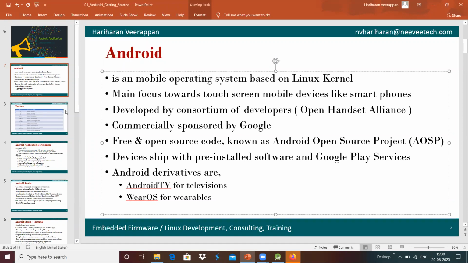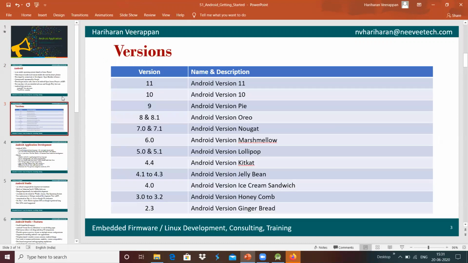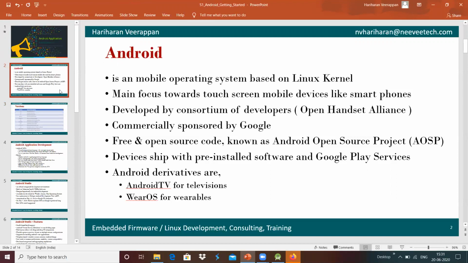Even though Android was focused on smartphones and tablets, it has slowly moved towards different applications, such as Android TV for televisions, Wear OS for wearables, and Android Auto for automotive infotainment applications.